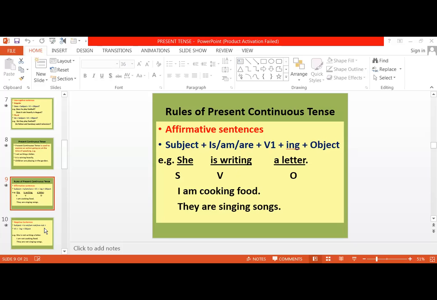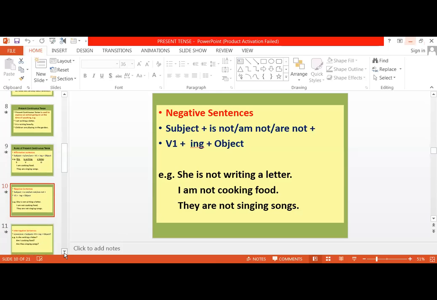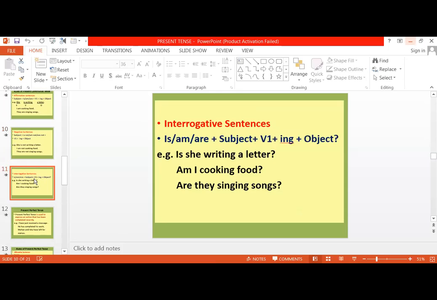Next is negative sentences. As the name itself suggests, we have to add not. So how will we frame the sentence? Subject plus is not, am not, are not. Again, use of helping verb is, am, are will depend upon our subject. If our subject is singular, then it will be is. If our subject is plural, then it will be are. And if our subject is I, then it will be am. Again, first form of verb, and as it is continuous tense, it will be ing form of the verb.